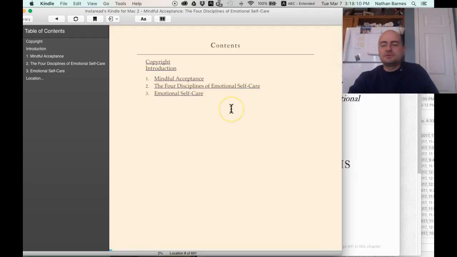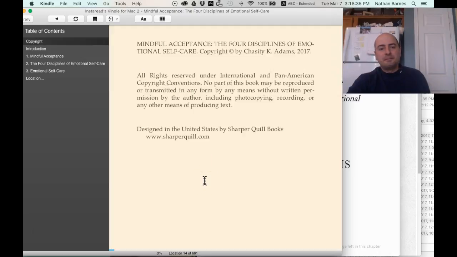And I only did the first 3 chapters just in case you want major changes. One thing I do suggest is that we move the introduction to chapter 1, both in the ebook and the regular version. Just start out chapter 1, chapter 2. So chapter 1, introduction. Chapter 2, mindful acceptance. That way it gives the book a little cleaner look.